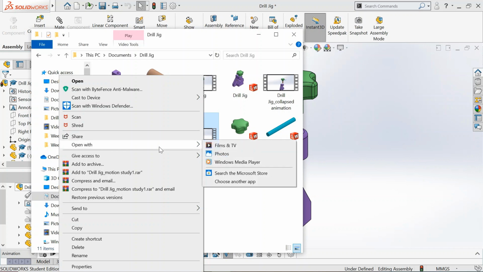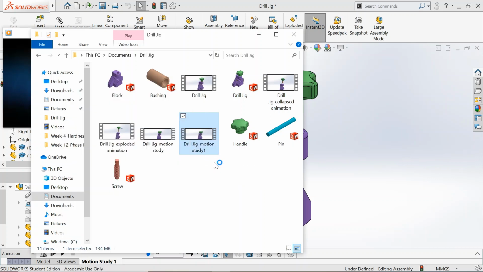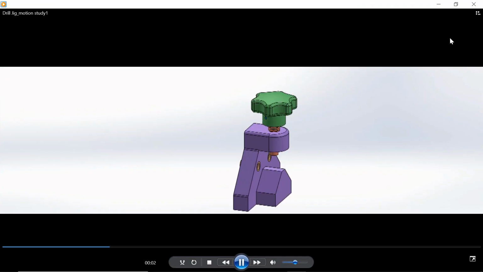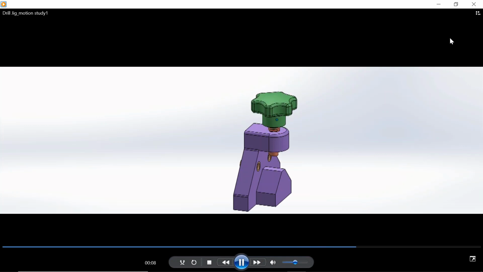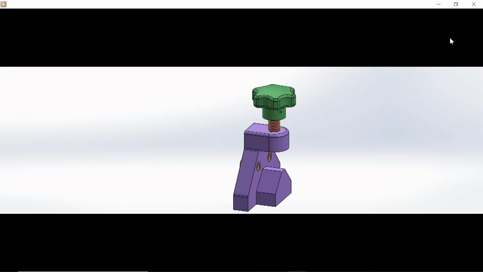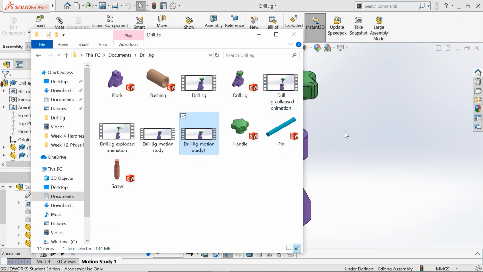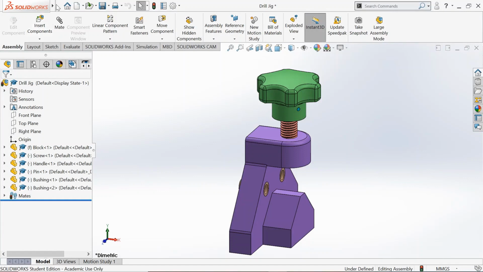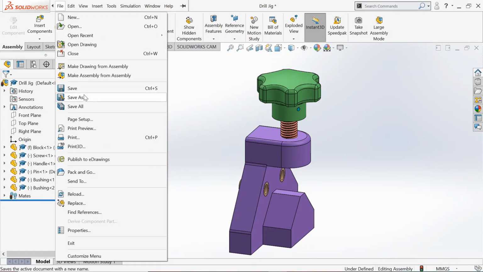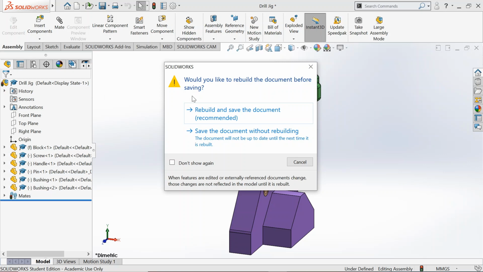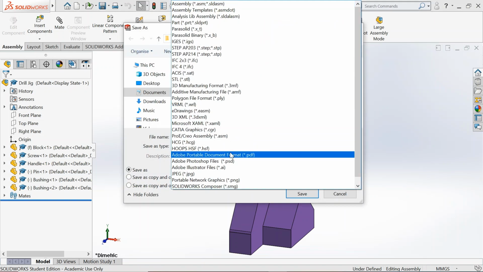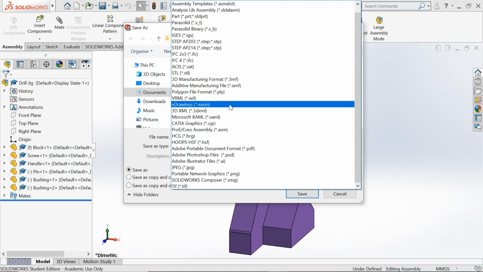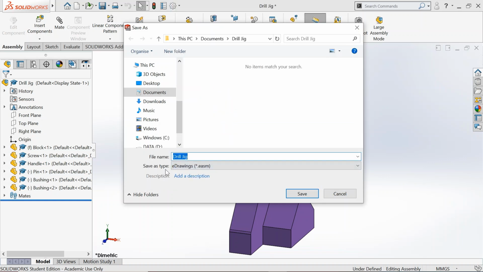Play the AVI file in a suitable player. This shows the working mechanism of the drill jig as a motion study. Go over the file menu and then save this as an eDrawing. Click on save as, rebuild and save the document, and change the extension to eDrawing. So save it as an eDrawing file type.